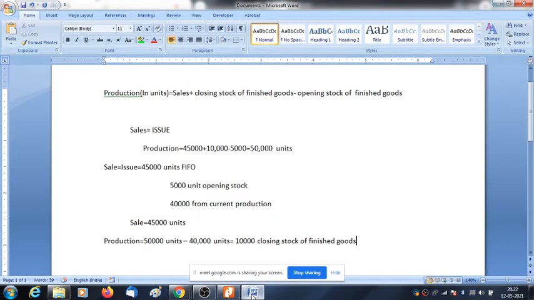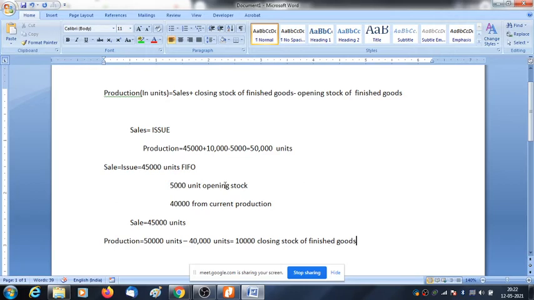Please try to understand this. It is not at all easy. First, a warehouse or a factory consists of two types of stock: the opening stock and the current year production. Now here we are using the FIFO concept.